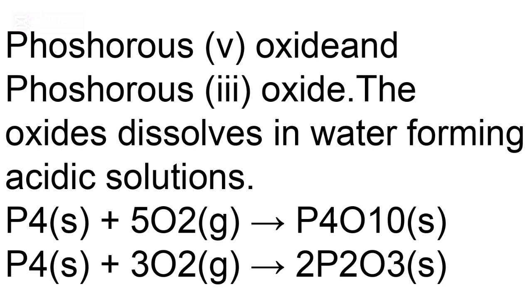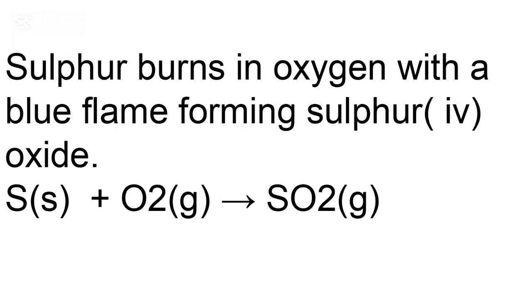So phosphorus forms 2 oxides when it burns in oxygen, which are phosphorus 5 oxide and phosphorus 3 oxide. The oxides dissolve in water, forming acidic solutions. So the equations for the reactions are as below. Phosphorus plus oxygen to phosphorus 5 oxide, then phosphorus plus oxygen to get phosphorus 3 oxide. Sulfur burns in oxygen with a blue flame, forming sulfur 4 oxide.